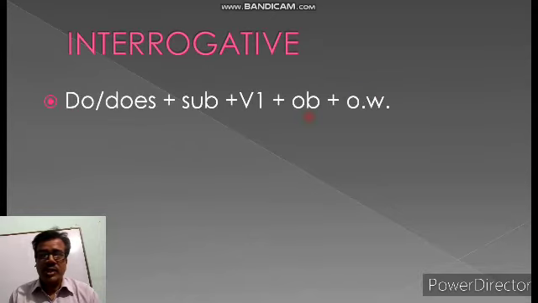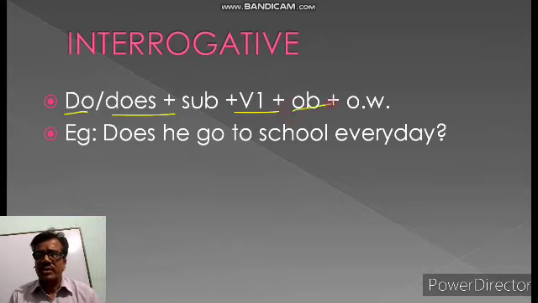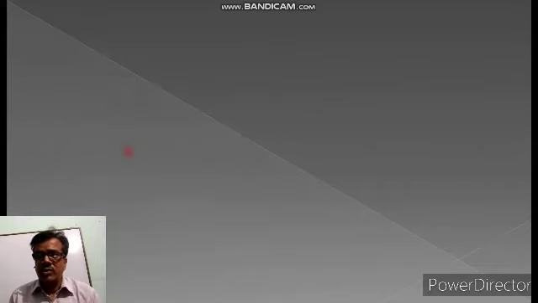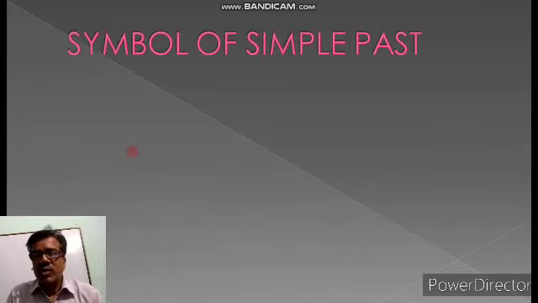At first you have to write does, subject, V1, object and other words. So these are the structure. Does he go to school every day? This is the example. By the example you can better understand. Does he go to? If there is does, then we have to use verb 1, as I have told you before also.